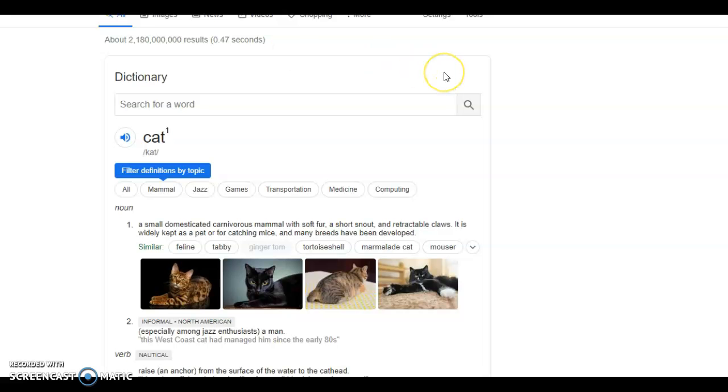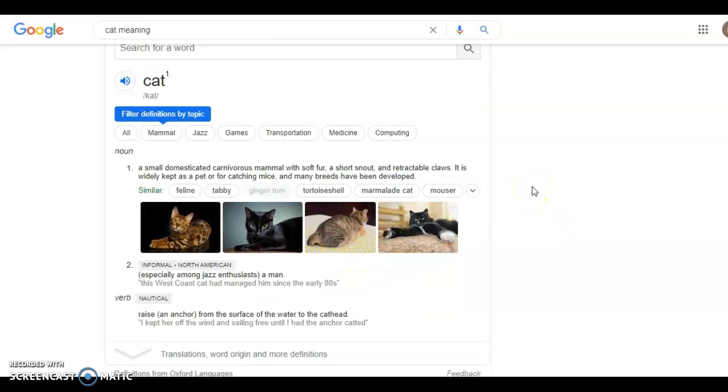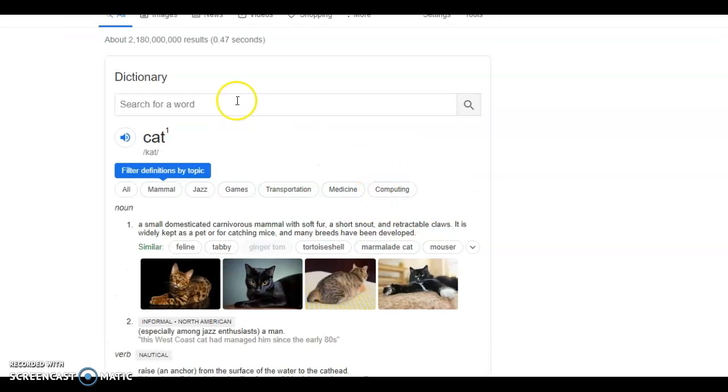So here we are, we typed up cat, and this is what the description says. It says a small domesticated carnivorous mammal with soft fur, a short snout, and retractable claws. It is widely kept as a pet for catching mice, and many breeds have been developed. So that's what it says. I thought it was probably gonna say it has four legs, it has eyes, but that would be a really weird meaning.